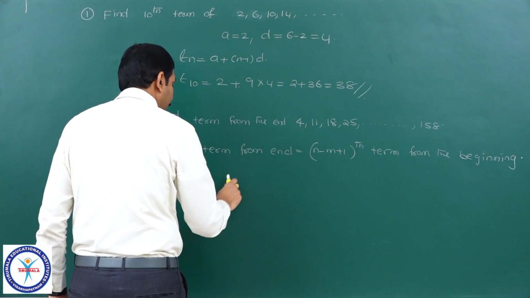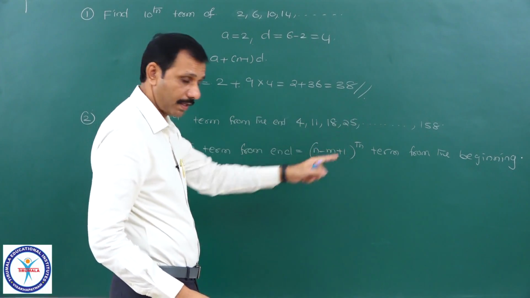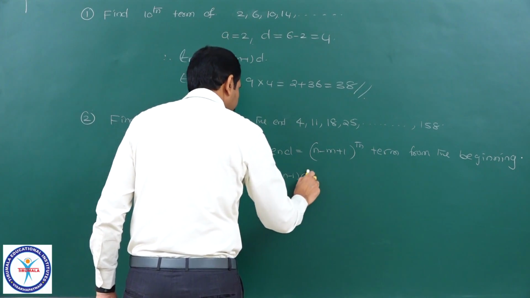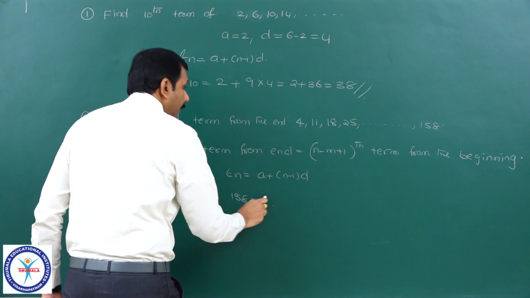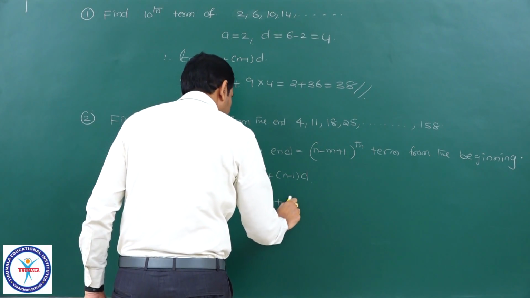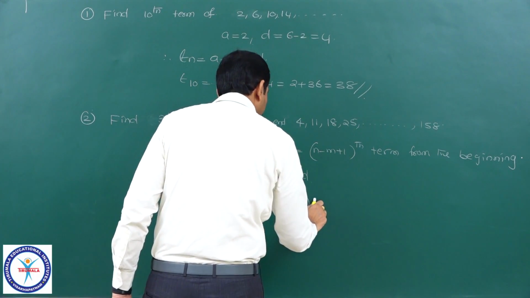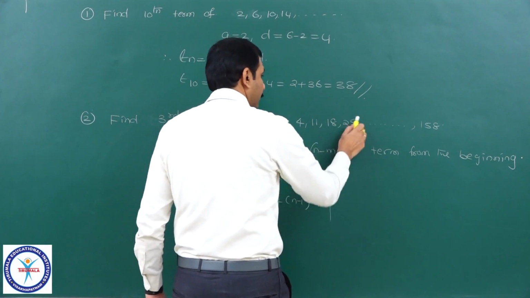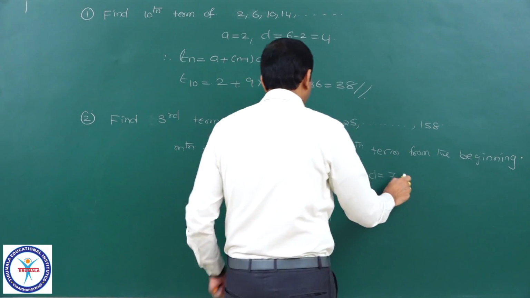What is Tn? First we will find how many terms are there in that sequence. Tn is a plus n minus 1 into d. Tn is 158. The first term A is 4. What is the common difference? 11 minus 4 is equal to 7. See here, for this sequence, A is equal to 4 and common difference d is equal to 7.